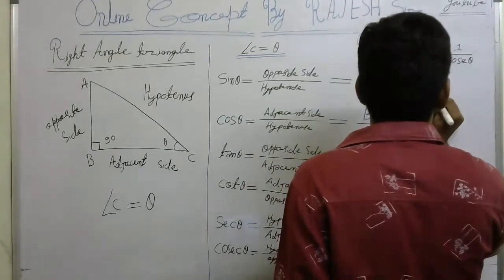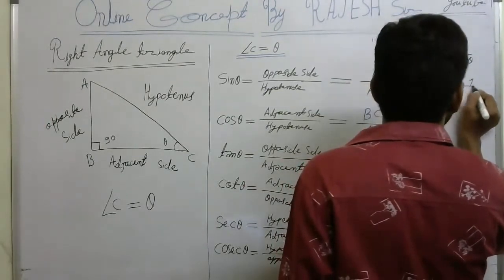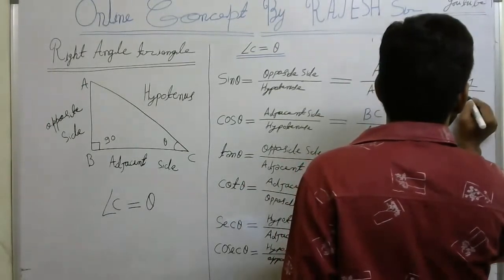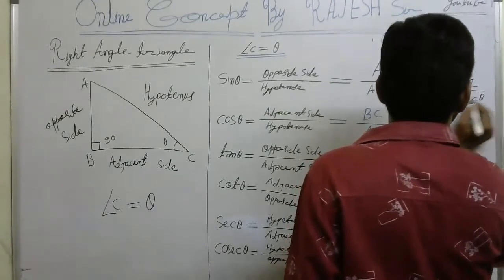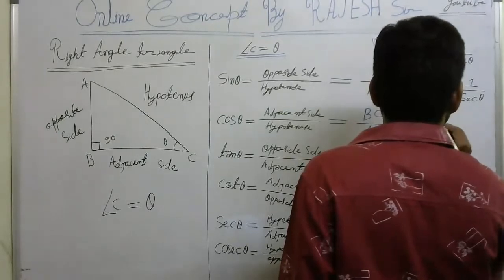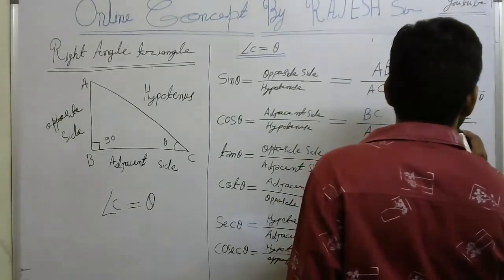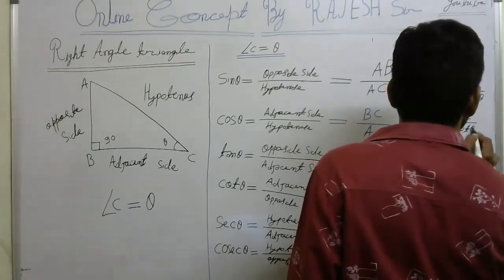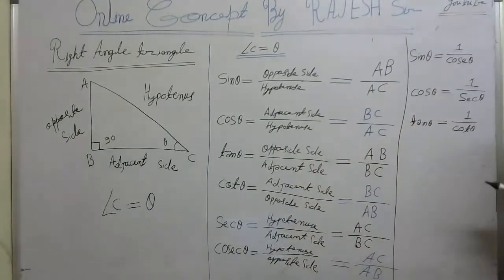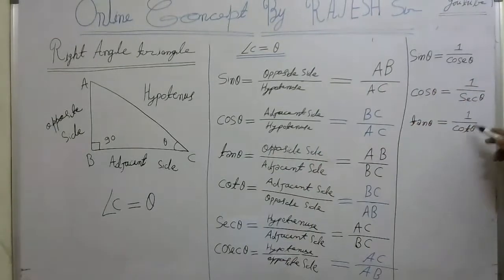Cos theta is equal to 1 by sec theta. And tan theta is equal to 1 by cot theta. So look here. Sin theta is 1 by cosec theta, cos theta is equal to 1 by sec theta, tan theta is 1 by cot theta.